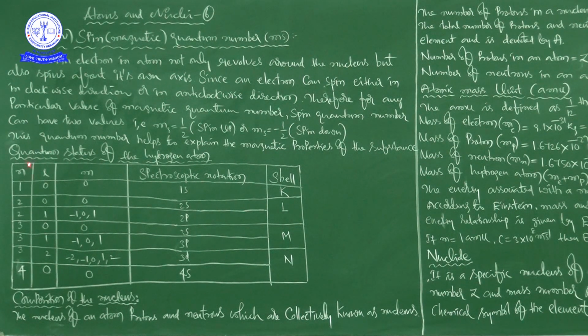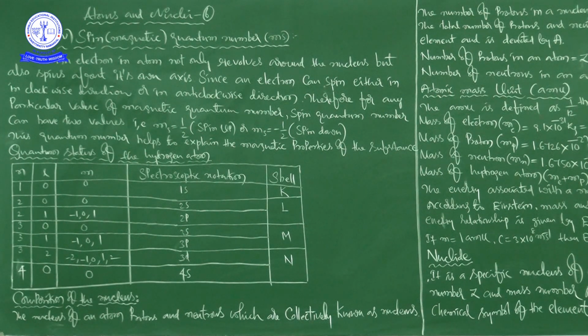When n is equal to 1, L is equal to 0 and m is also 0, spectroscopic notation is 1s. This is regarding the K shell. Next, n is equal to 2, L is equal to 0 and m is also 0, and the spectroscopic notation is 2s, and this belongs to the L shell. Next, n is equal to 2 and L is equal to 1, m is minus 1, 0, 1, three values are present here, the spectroscopic notation is 2p, and this also belongs to the L shell.